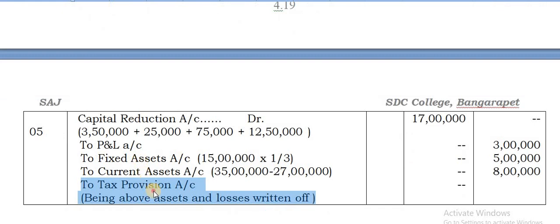Next, you go for a tax provision. This is a special thing which I told you. Okay, 1 lakh increase is there. So that 1 lakh we have to credit. But debit capital reduction account and give a credit to tax provision. I've been telling you any increase in the liabilities always is being credited.